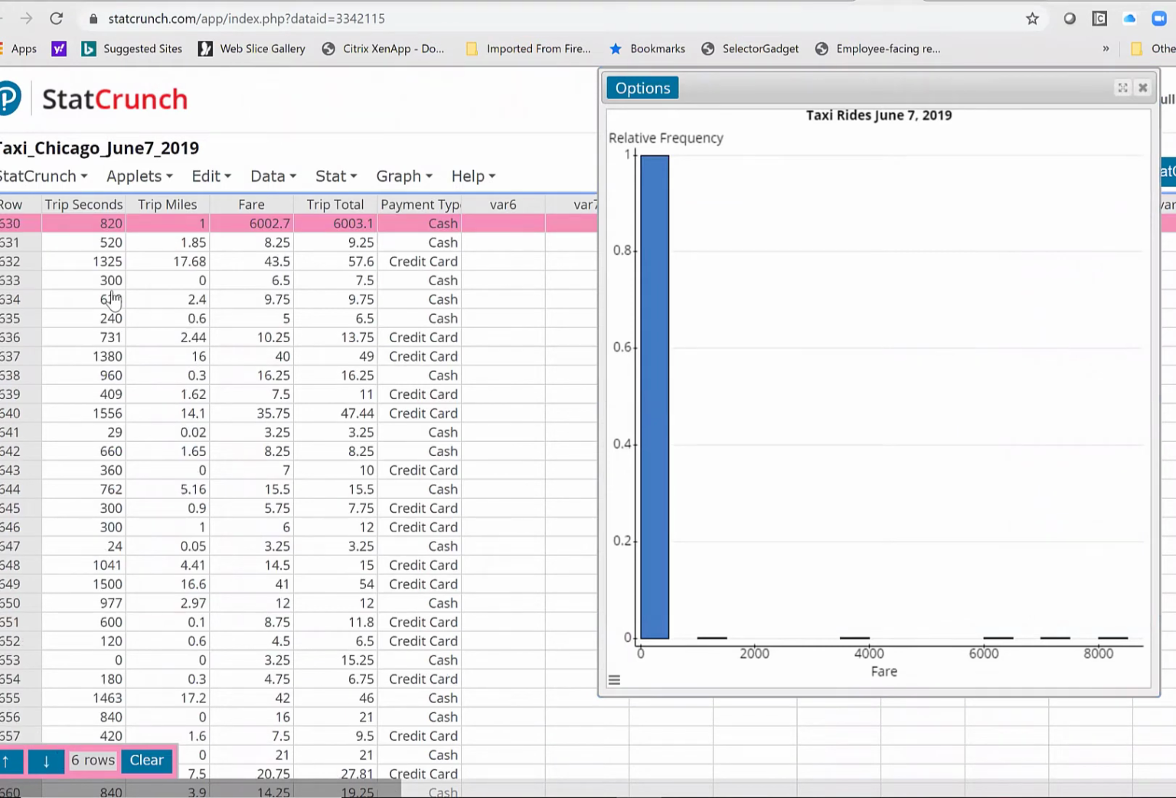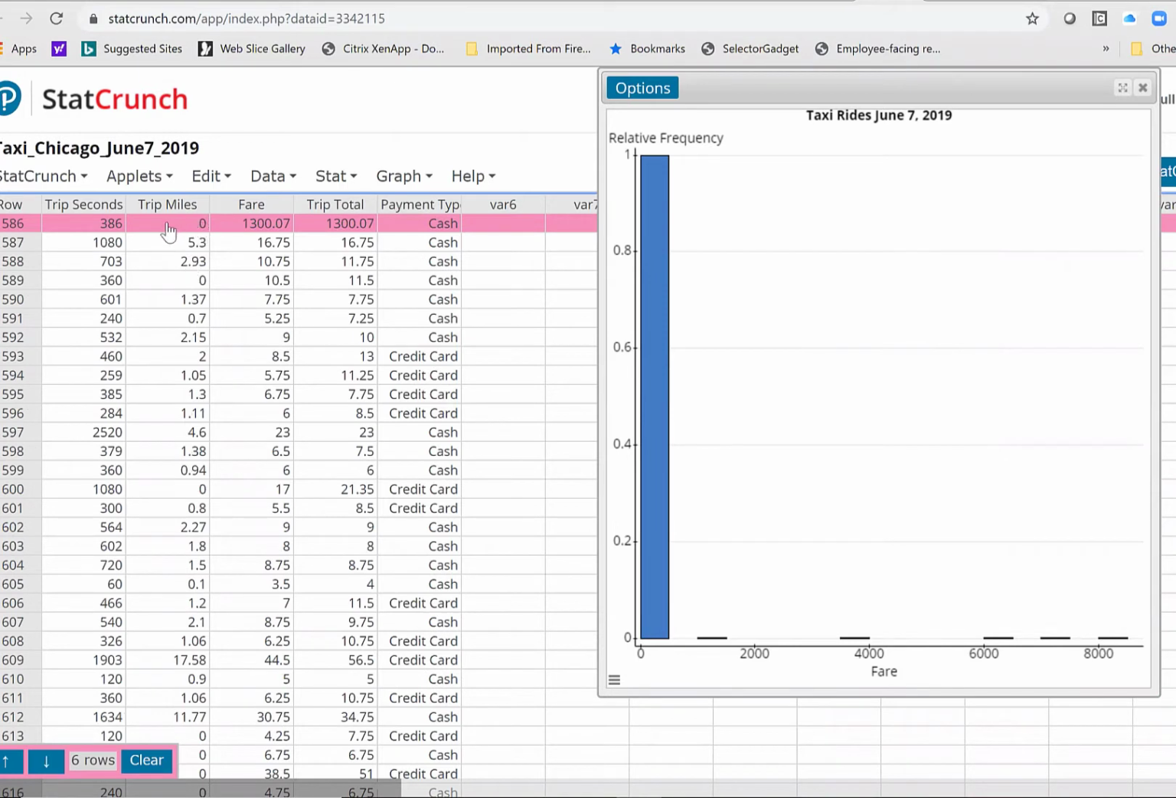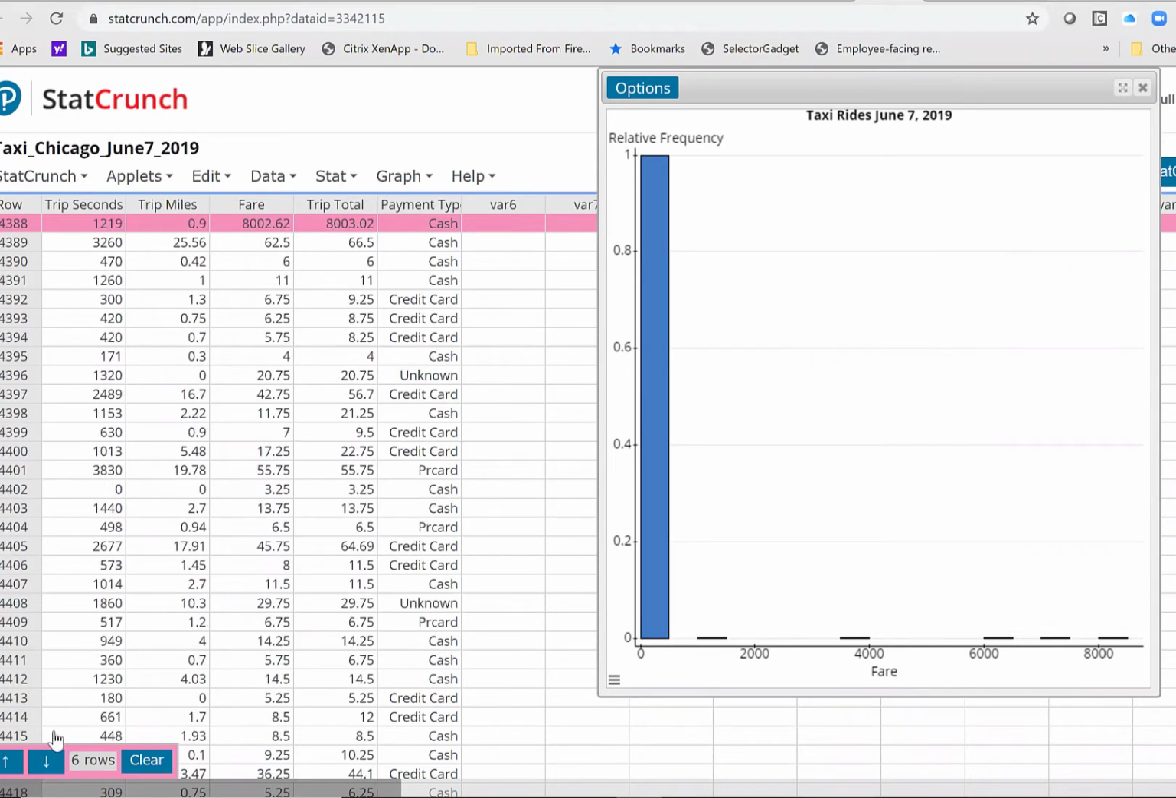Here's the first one. It was a 1-mile trip, and the guy had to pay $6,000. Does that make any sense? He had to pay for the car. So, odds are sometimes there's data entry errors, and what we're looking at right now is more than likely a data entry error. Or here's a trip that was no miles for $1,300. That'll be a data entry error.